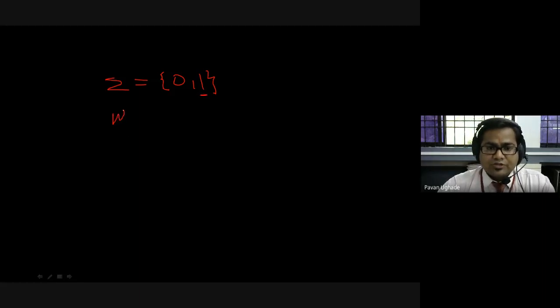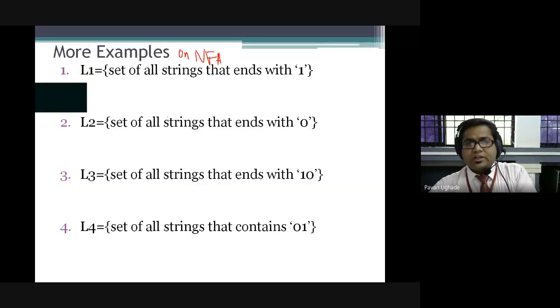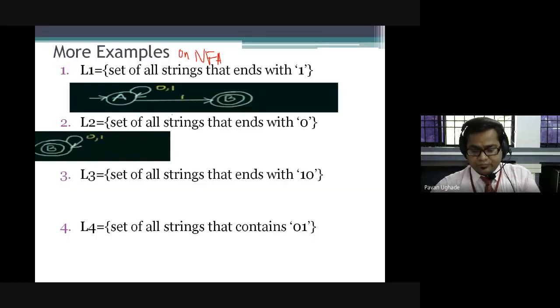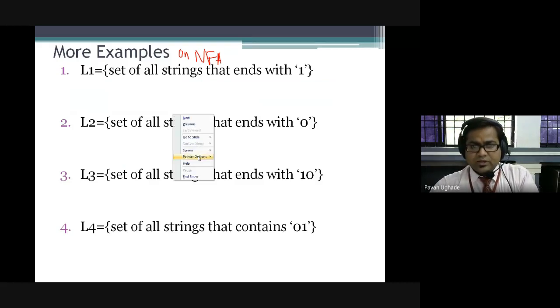And the possible strings that will be accepted, as per the question, are those that end with 1.